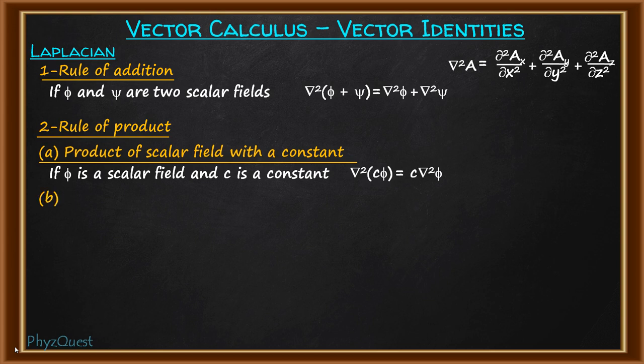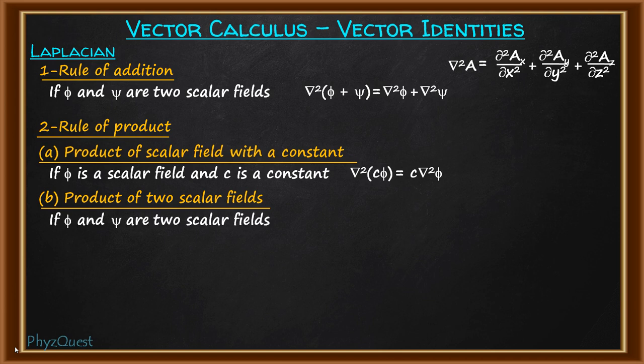Then the second rule is the product of two scalar fields. So here if phi and psi are two scalar fields and we take the product of them, that is phi psi, and then we apply the Laplacian operator on the product, that is del square phi psi, this will be equal to psi del square phi plus gradient of phi into gradient of psi plus phi del square psi.